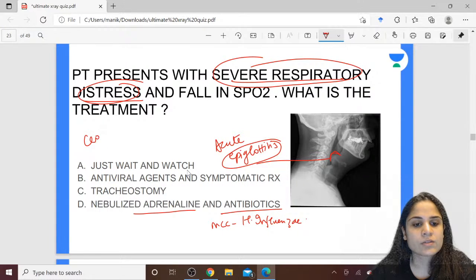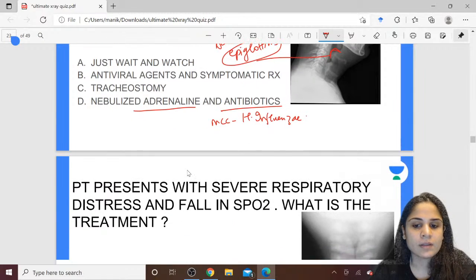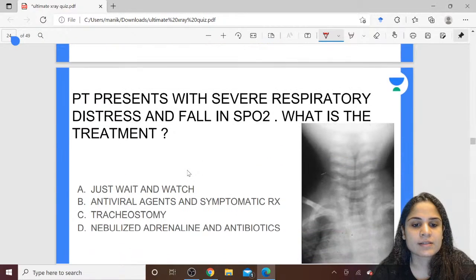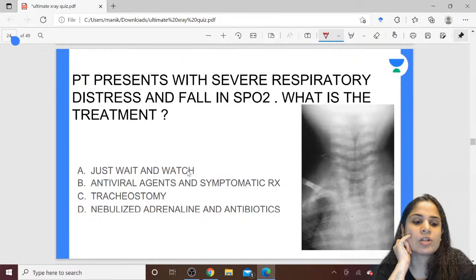In a patient who has croup, what will he come with? Will he come with acute severe respiratory distress, or will he be okay in case of croup or laryngotracheobronchitis? Yeah, in croup he will be okay. He won't be that bad. Alright. Okay. Patient presents with severe respiratory distress and fall in saturation. What is the treatment? Just wait and watch, antiviral agents and symptomatic treatment, tracheostomy, nebulized adrenaline and antibiotics.